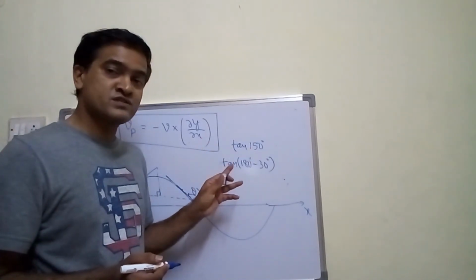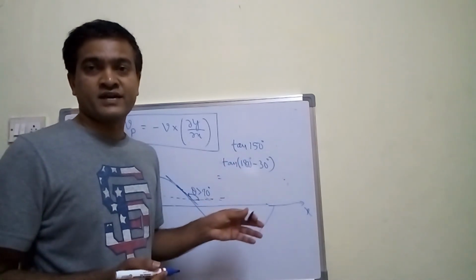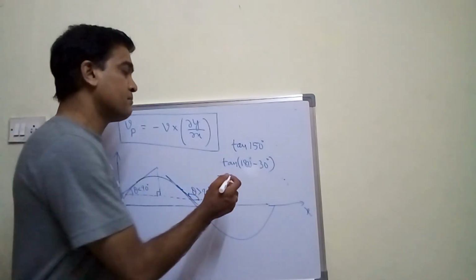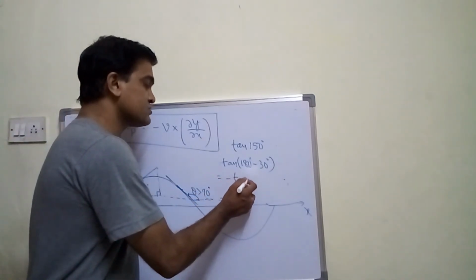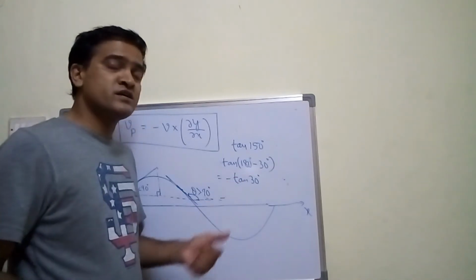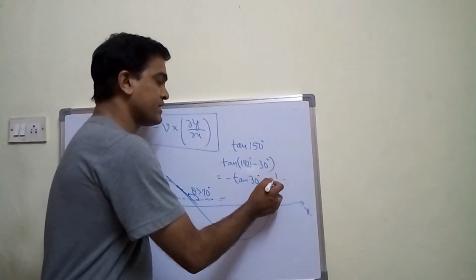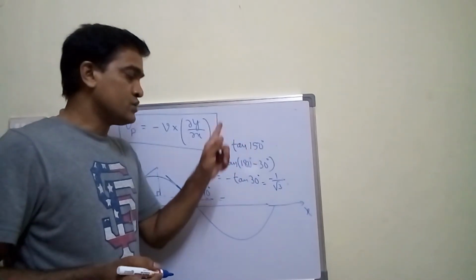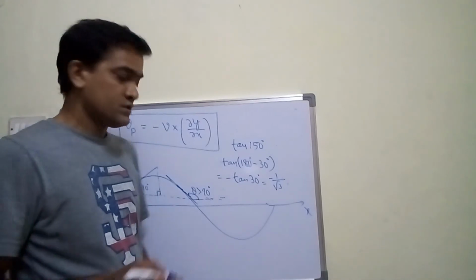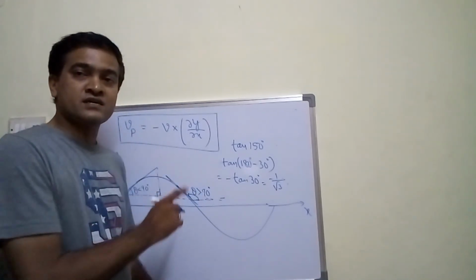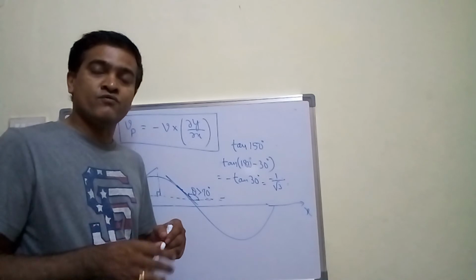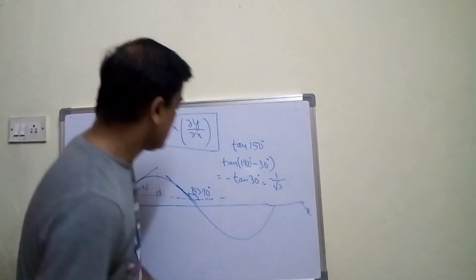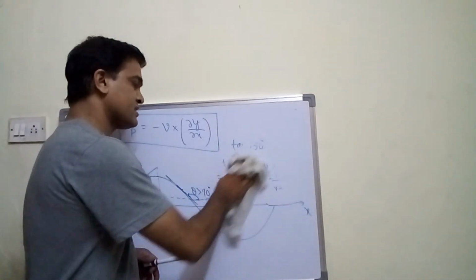This was the first session of second year, even in first year also we discussed this. Tan of 180 minus theta is nothing but minus tan 30. Tan 30 is 1 by root 3. So you will get minus 1 by root 3. That means whenever the angle is obtuse, you will get the value as negative. So if theta is greater than 90 degrees, remember tan value is always negative. Fine. So in this case, tan theta is negative.